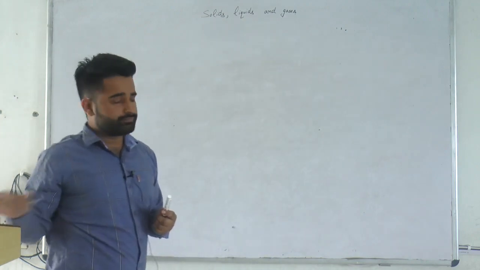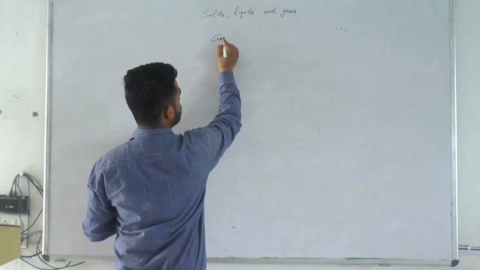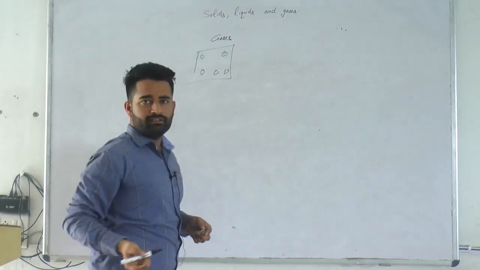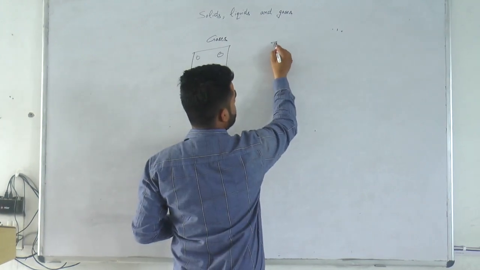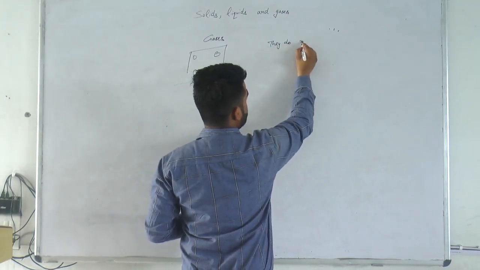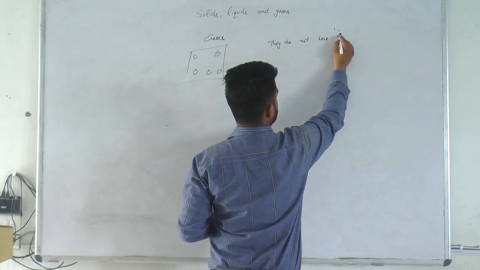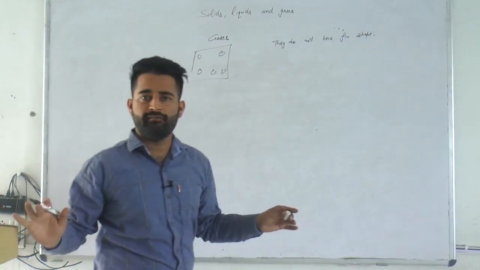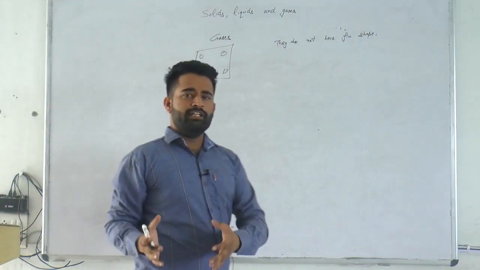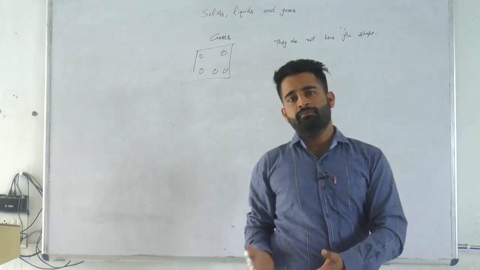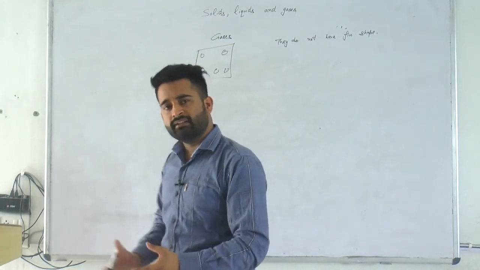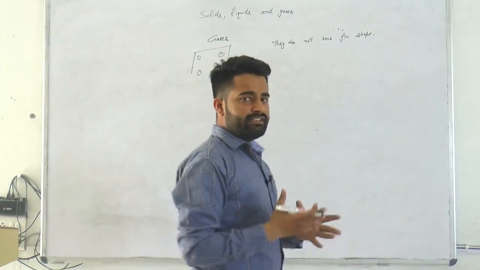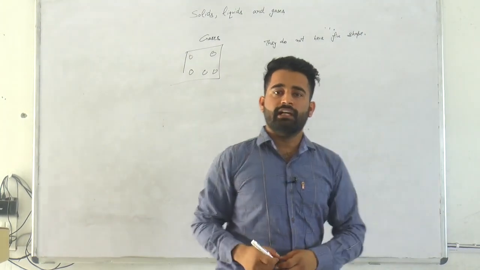See here, in gases, particles are very loosely packed. So, they do not have a fixed shape. For example, if we keep gas in a balloon, it will take the shape of the balloon. If we put gas in a cylinder, it will take the shape of the cylinder. It means the container in which gas is kept, the gas will take the shape of that container.